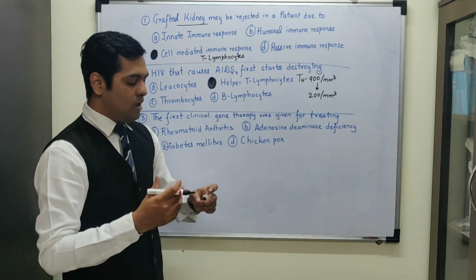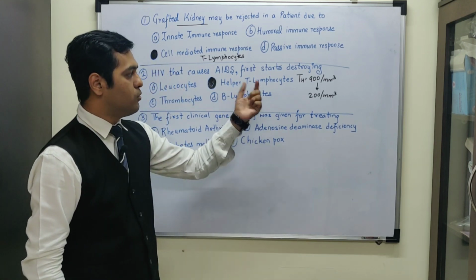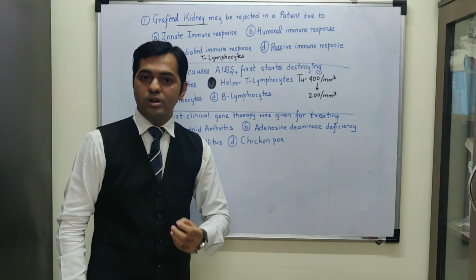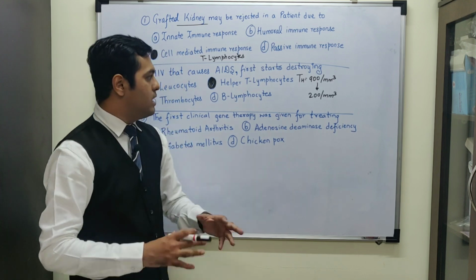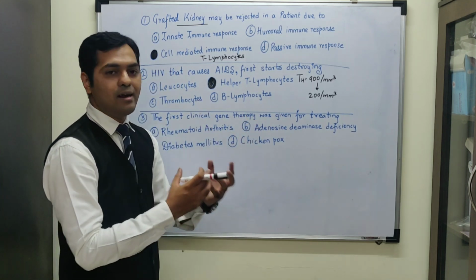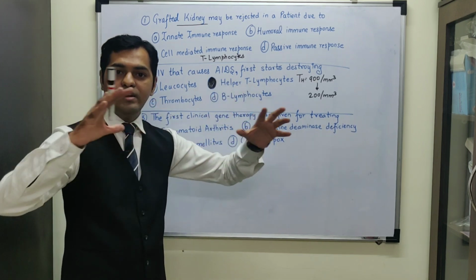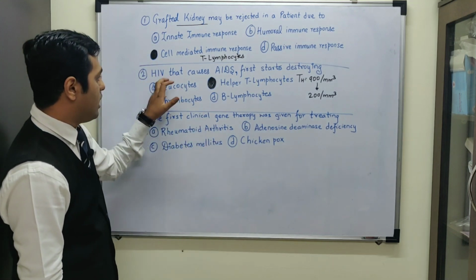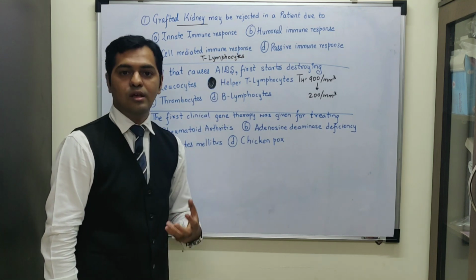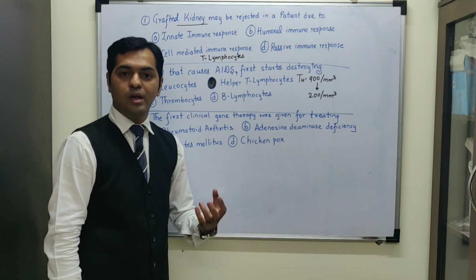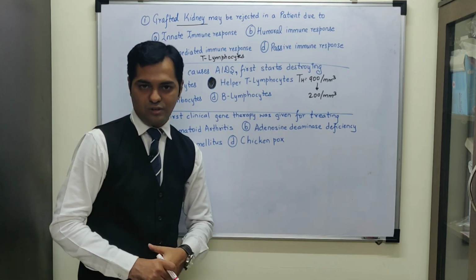So the helper T cell has the main role in activating the entire immune system. What does the helper T lymphocyte do? It secretes lymphokines which attract macrophages, which help in proliferation of T cells, and it also helps other immune system cells to get activated. Hence, helper T cells are the major important cells which activate the entire immune system, and since HIV destroys these major cells, the entire immune system becomes weak, and hence we call it an immunodeficiency disorder, wherein the patient suffers from a variety of opportunistic infections as well.